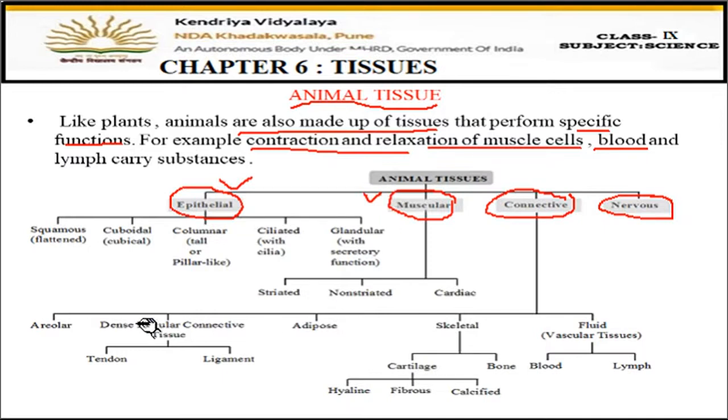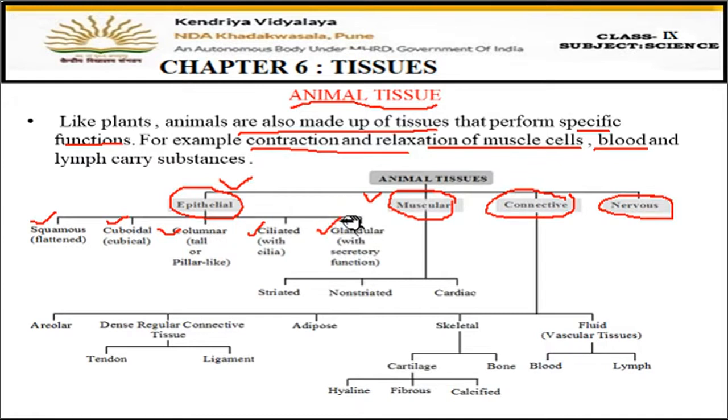Now let's see the further classification of epithelial tissues. Epithelial tissues are further divided into five main types: squamous epithelial tissues, then cuboidal epithelial tissues, columnar epithelial tissues, ciliated epithelial tissues, and glandular epithelial tissues.